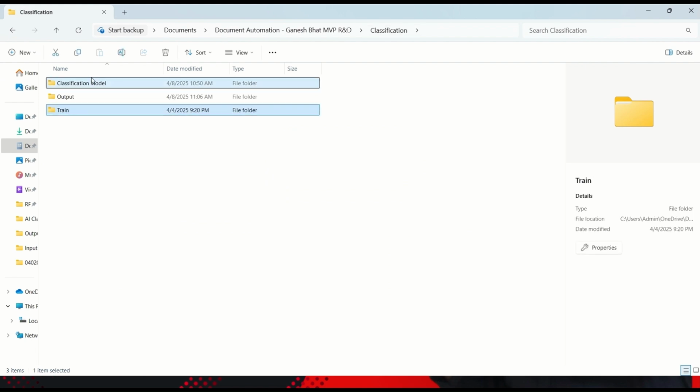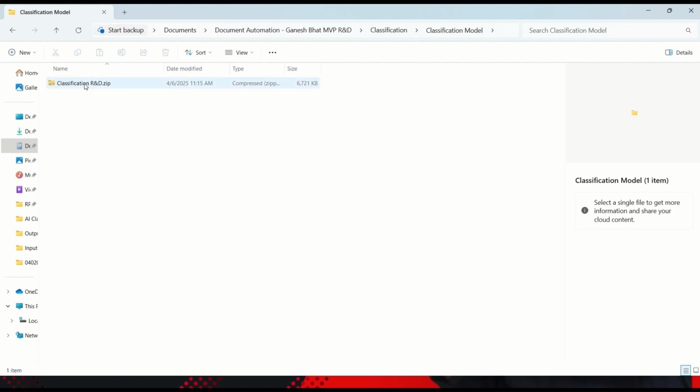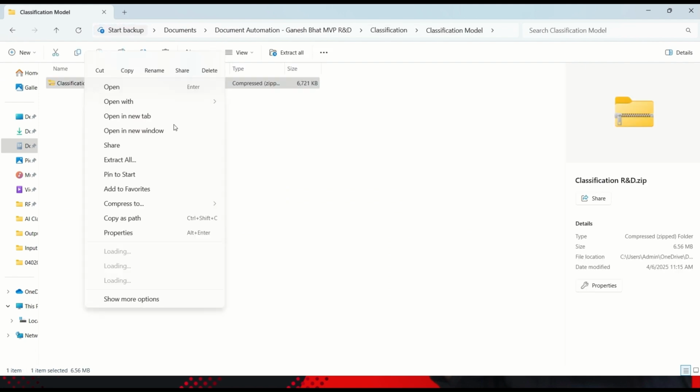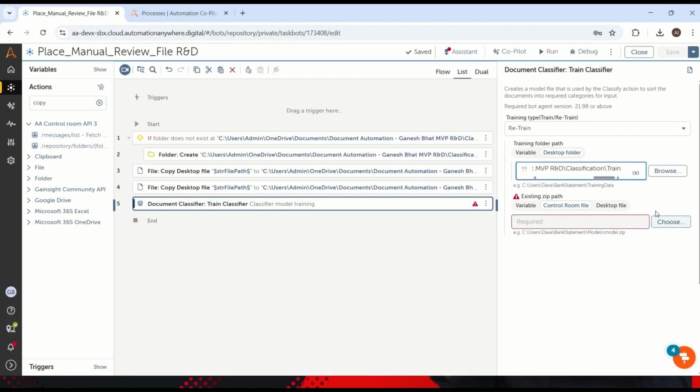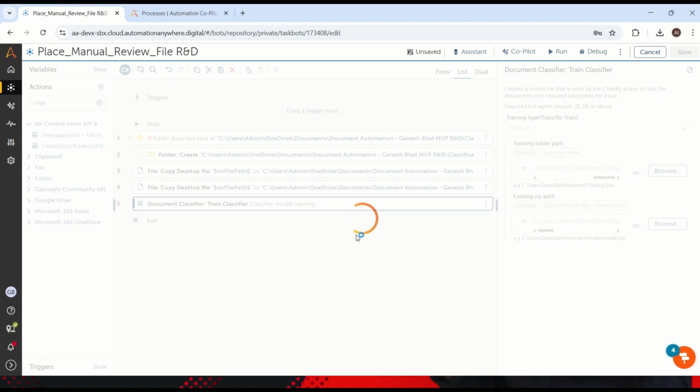Let me go back to the model, and just copy as a path and come over here, desktop, and paste it. Just remove any double quote. Okay, great. So now we have added whatever is required.